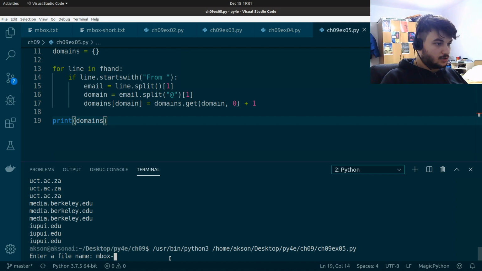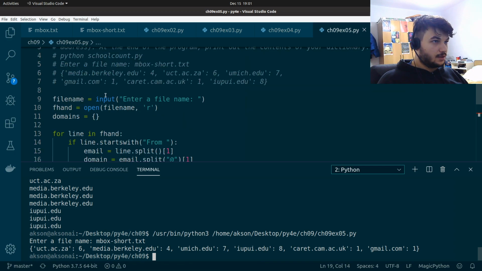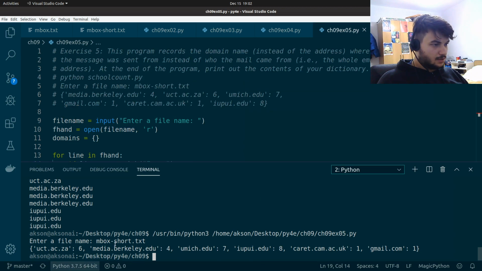Mbox short.txt, and we get this. Let's check it. So for mbox short, for Berkeley we get 4. Okay, for this other one 6. Okay, so everything seems to be working fine.